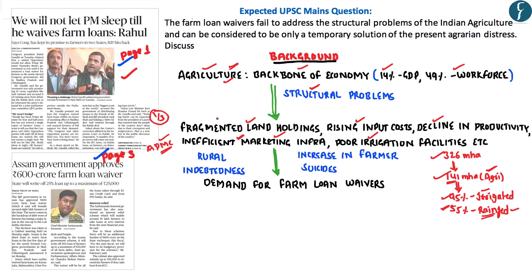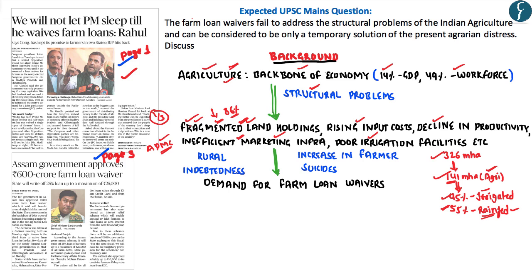The other example is the fragmented land holdings. Due to the growing population as well as the increasing pressure on agriculture land, the per capita land availability for agriculture has been on the decline, because of which almost 86% of the farmers in India belong to the small and marginal category, wherein the amount of land which they hold is less than 2 hectares.